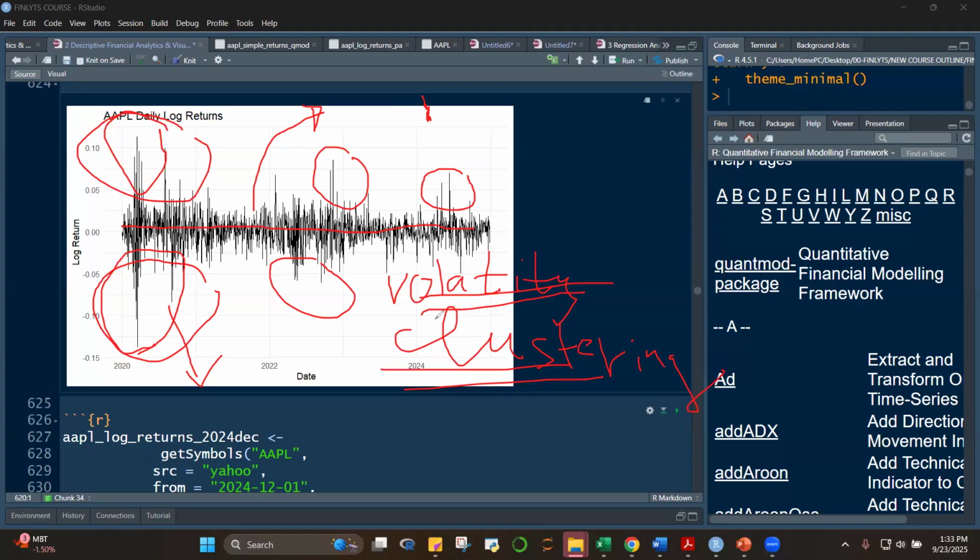Okay. Volatility clustering is very important, class, when you're studying also volatility spillover. What is volatility spillover? It's when you try to study whether this clustering here will affect other assets. Okay, this is Apple. Will volatility clustering in Apple affect Microsoft?